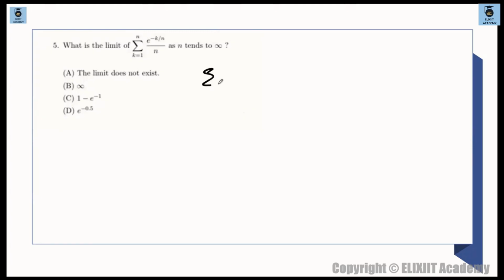What is this? Summation k is equal to 1 to n, ठीक है, 1 by n times of f of r by n is there, तो r तो है नहीं, k is there, so k by n, so what is this, basically this is integration 0 to 1 e raised to the power of minus of x, k by n is replaced by x, 1 by n is replaced by dx, and summation is replaced by integration, limits goes from 0 to 1.